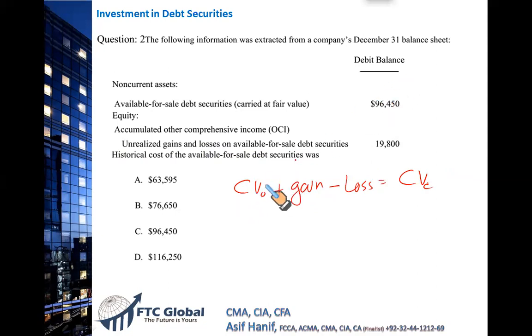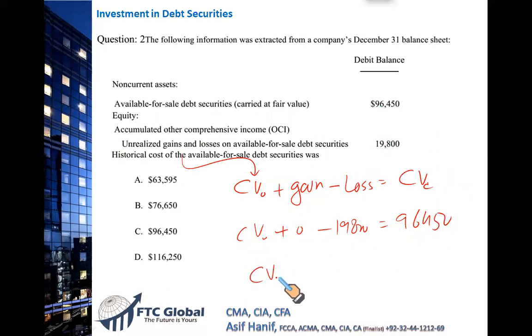So if your investment had an opening value, which we don't have, basically we need to find the opening carrying value, the opening cost. So what are you going to do? Keep CV0 as it is. There is no gain, basically the gain is zero. Loss is there, 19,800. Minus the closing carrying value, which is given as 96,450. Now, if you make the opening carrying value the subject of the equation, you will have to add this number to the right of your screen and it'll give you 116,250. So this was the original carrying value of your investment.